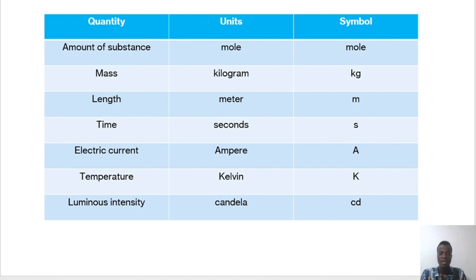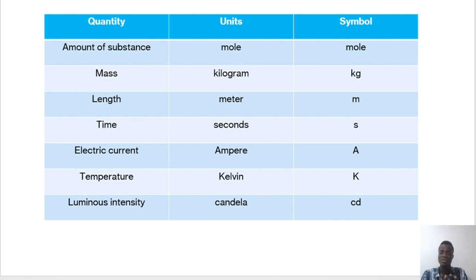The mass, the unit of mass is kilogram, and the symbol is kg. The length, the unit for length is meter, and the symbol is small m, lowercase m. Time is in seconds and lowercase s. Electric current, ampere, and capital A. Temperature, Kelvin, K. Luminous intensity, candela, cd.